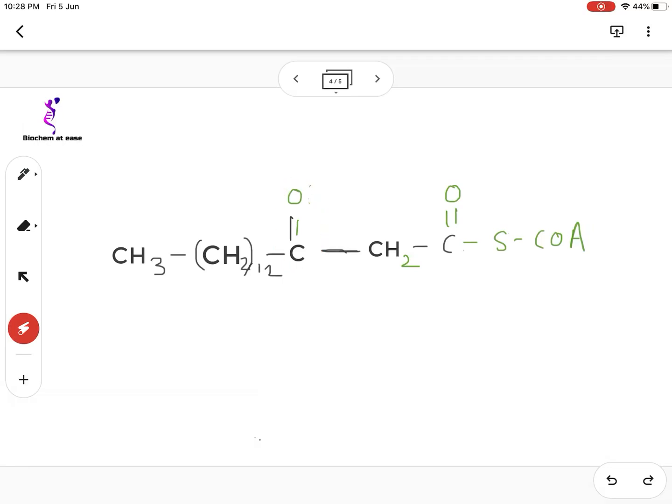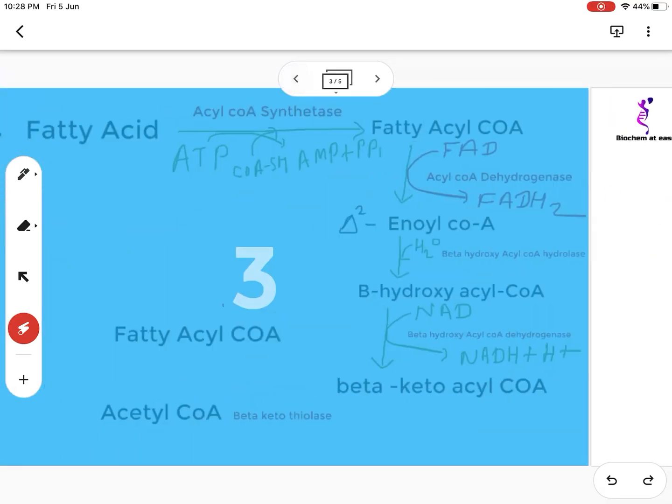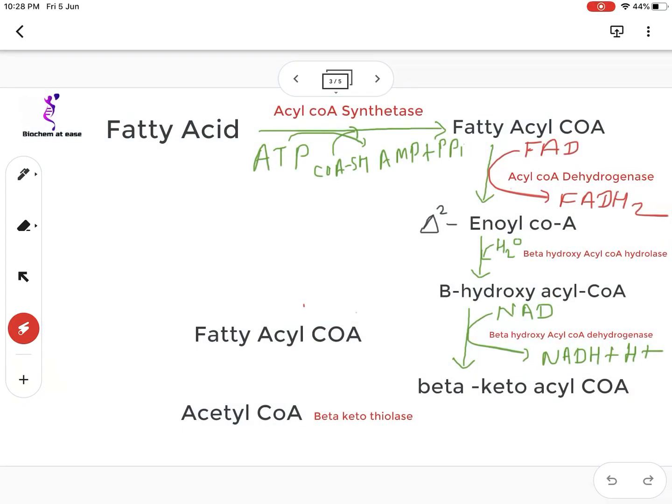So this molecule is beta keto acyl CoA, and this beta keto acyl CoA formation is catalyzed by the enzyme beta hydroxy acyl CoA dehydrogenase. Now this beta keto acyl CoA molecule undergoes thiolysis, and this thiolysis breaks the molecule into fatty acyl CoA with 2 carbons less and an acetyl CoA molecule.